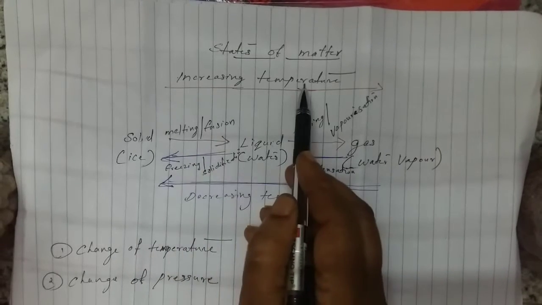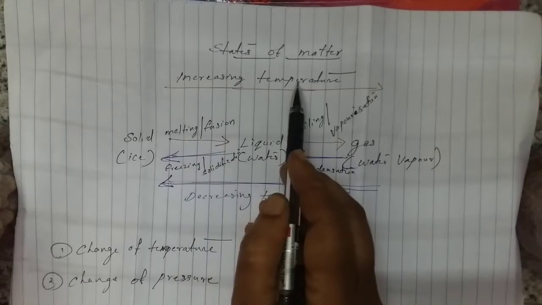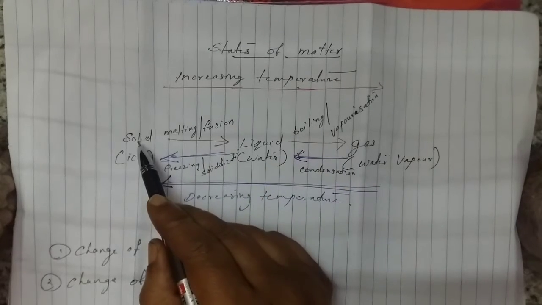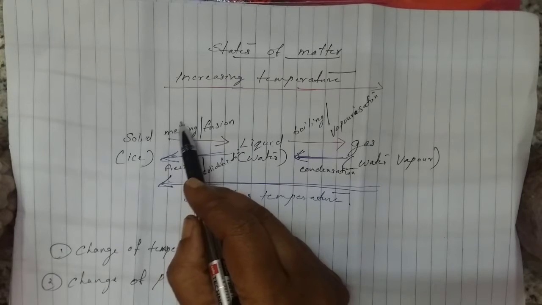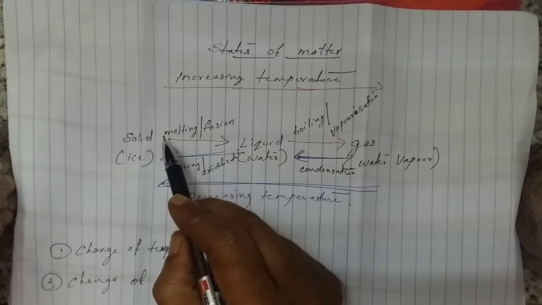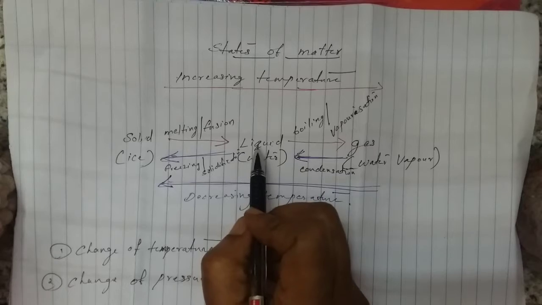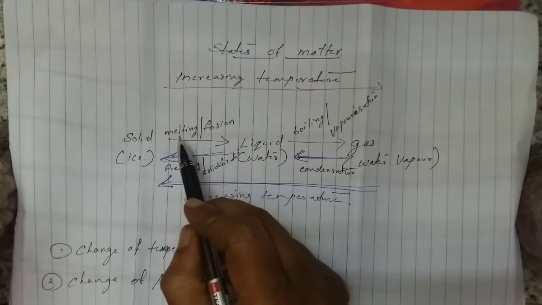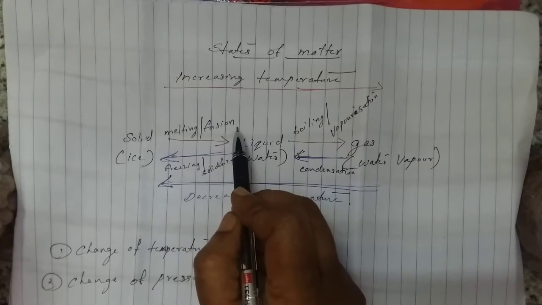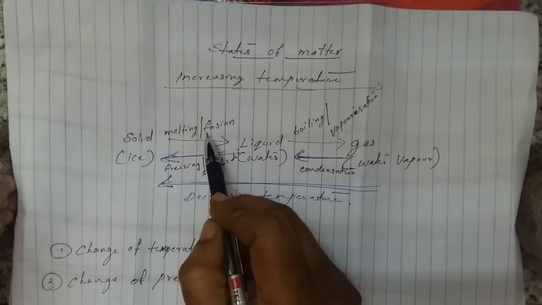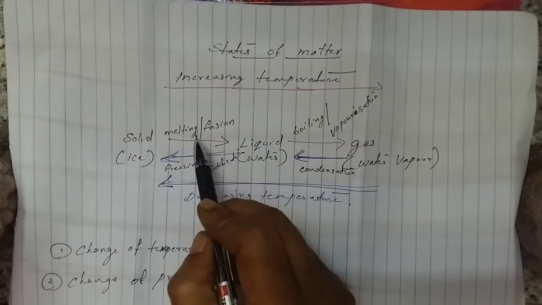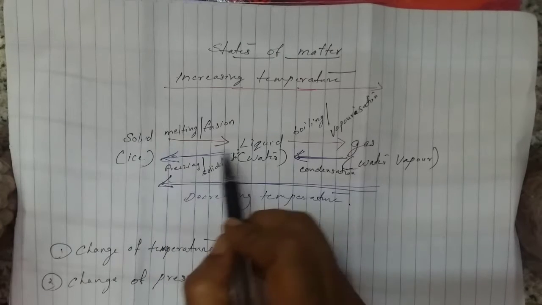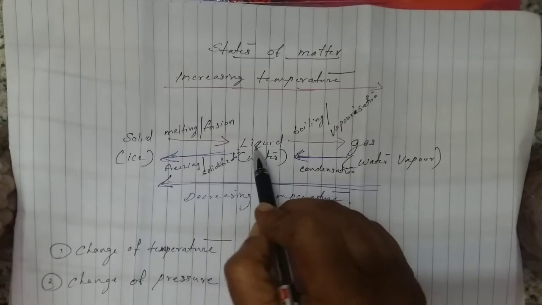By increasing temperature. By increasing temperature we can change solid to liquid. That process is called melting. Another word for melting is fusion. So I'm repeating once again, by the process of melting or fusion we can change solid state to liquid state.